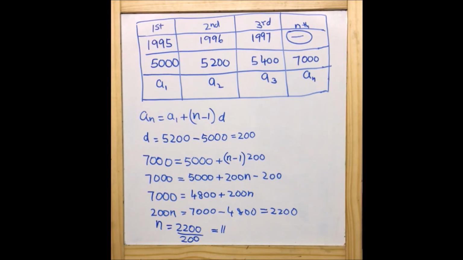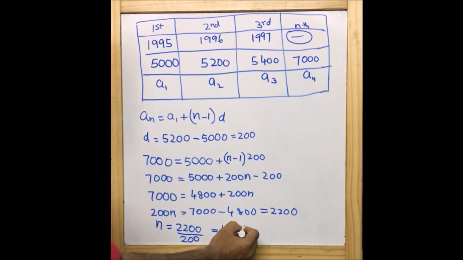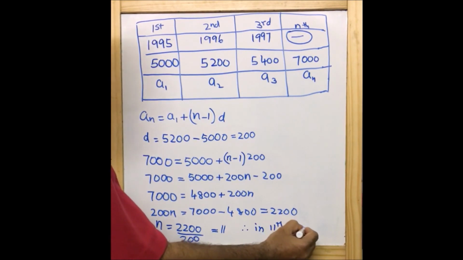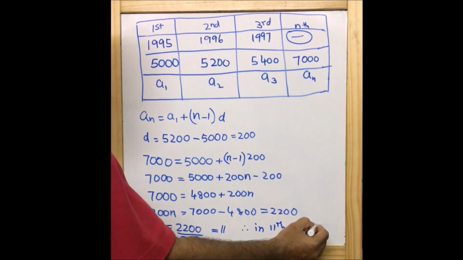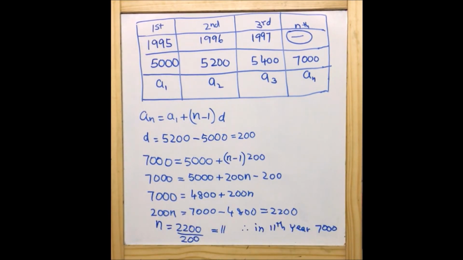So we can say that it is the 11th year, therefore we can write that in the 11th year the amount is going to be 7,000. I believe you understood this calculation, because this is really very easy, and this is our answer.